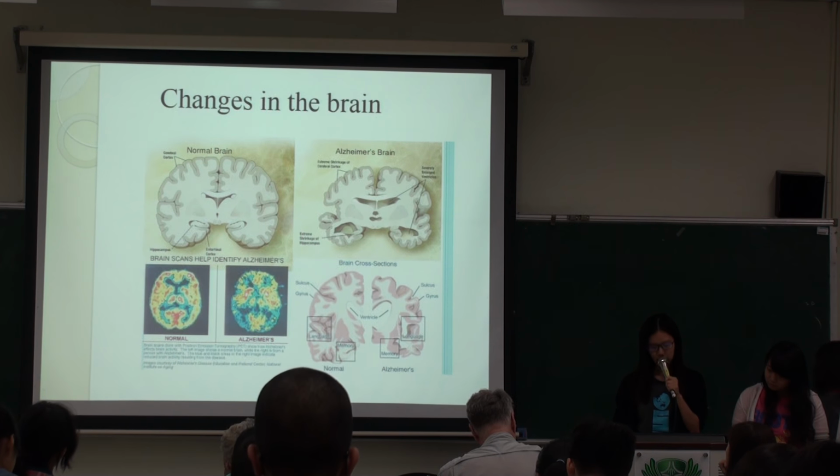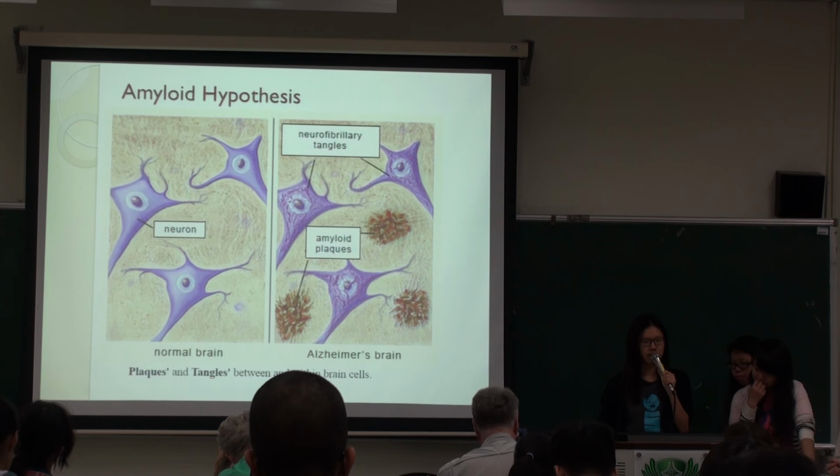And these are the causes of the disease. The first one is the amyloid hypothesis, and the second is the tau hypothesis. In the amyloid hypothesis, there is formation of neurofibrillary tangles and also amyloid plaques in the brain cells. The accumulation of the plaques and the tangles would affect the transmission of synaptic signals between neurons in the brain cells.